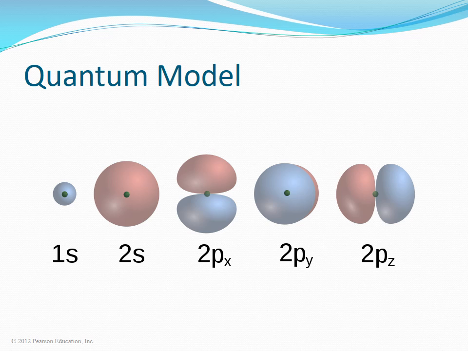This behavior is defined by an atomic orbital, a mathematical function that characterizes the probability that an electron appears to be at a particular location when its position is measured. Only a discrete or quantized set of these orbitals exist around the nucleus. The image shows the wave functions of the first 5 atomic orbitals in an atom. The regions depicted are the most probable locations of the electron, but its absolute position cannot be determined.